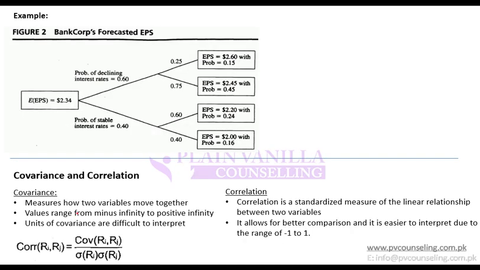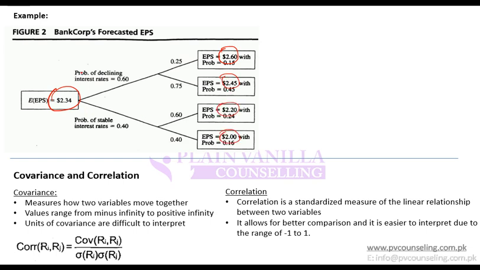Moving on, next is covariance and correlation. So before that, there is just an example. Let's go through this as well. So you have an EPS of 2.34. You are told that EPS can be 2.6 in future, or can be 2.45, or can be 2.2, or can be 2.